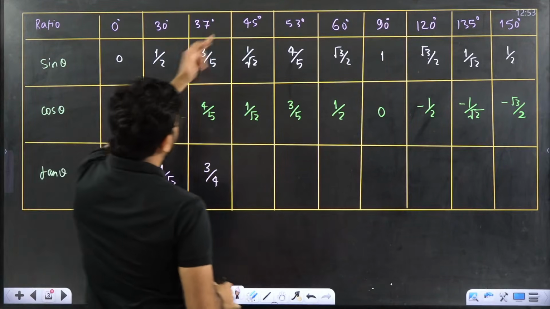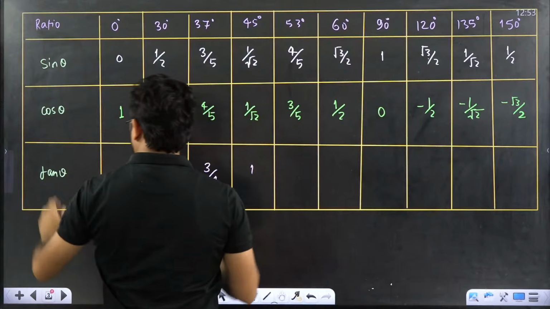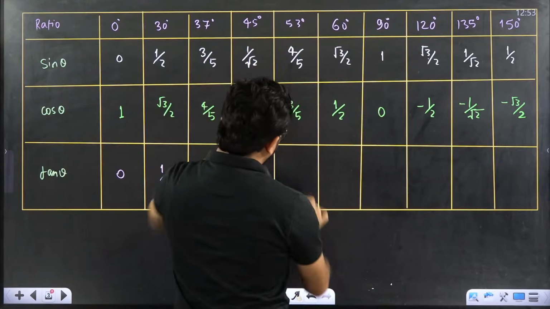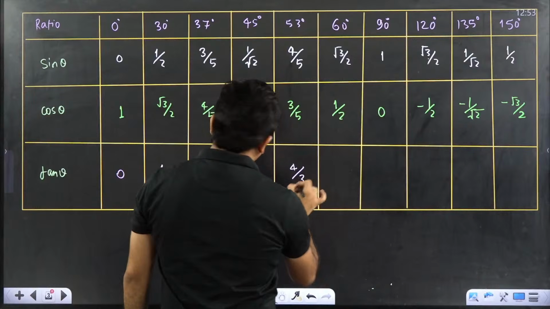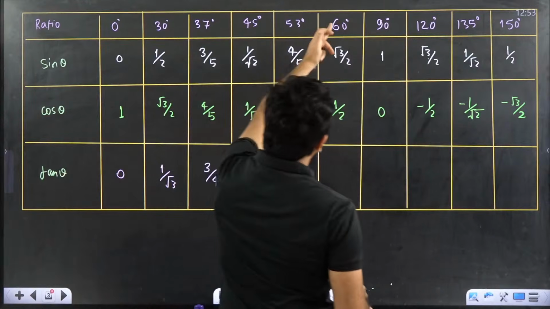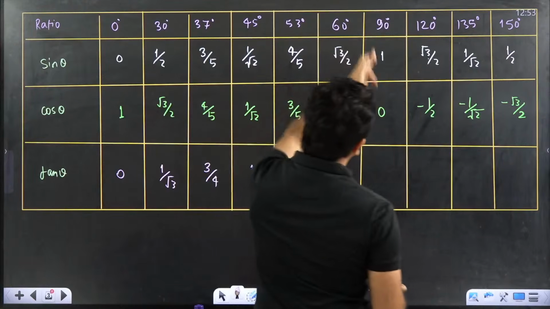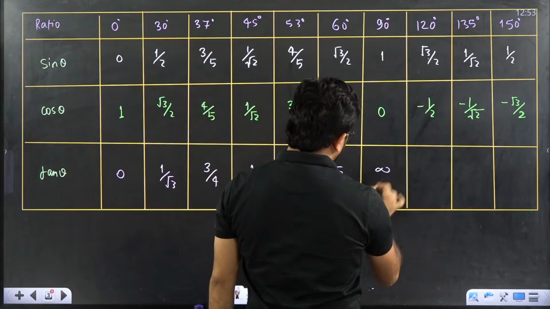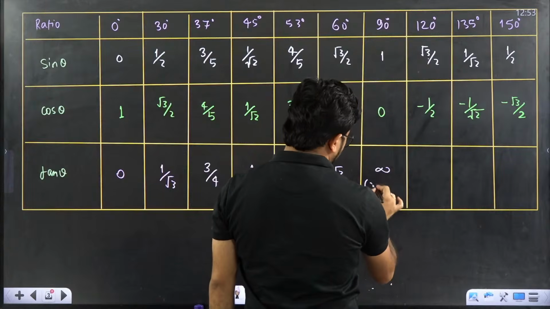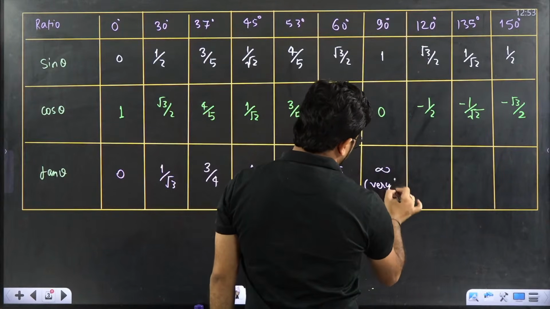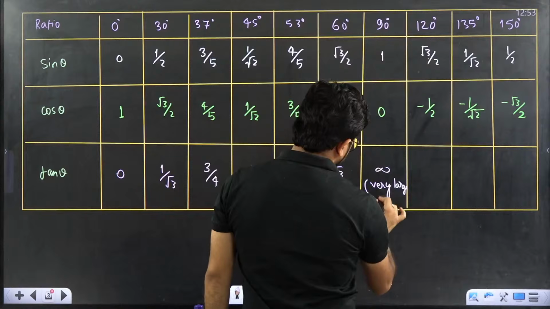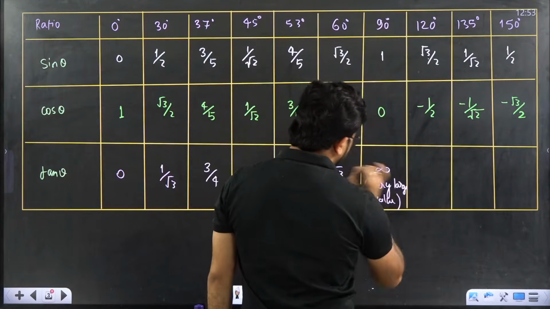Next, tan 45 would be 1. Next, tan 53 would be 4 by 3. Next, tan 60 degree is equal to root 3. Next, tan 90 is equal to infinity, or we call it not defined. Very large value. Not defined also sometimes we call it.